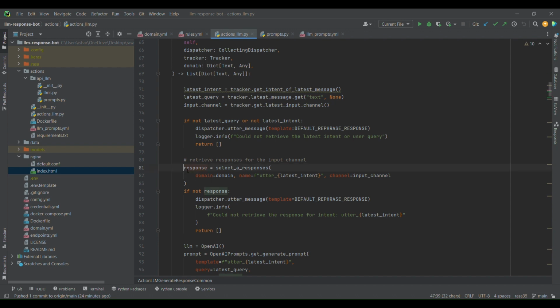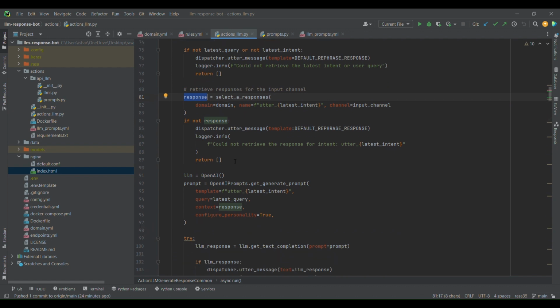In the response selection part, if we get the menu, it automatically finds the utter menu, stores that as the response, and then uses that to generate the prompt. Prompt generating is quite easy in our implementation. In most cases, you will have to write the prompt all in Python, and then it will be very hard to manage the prompt.